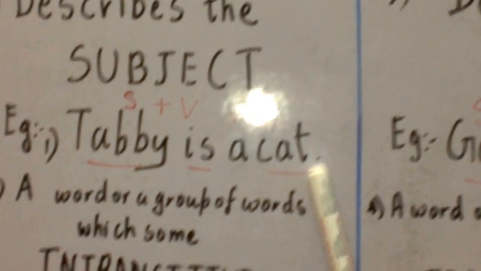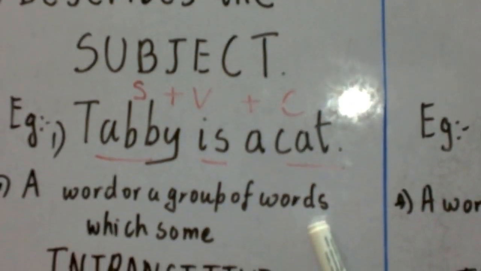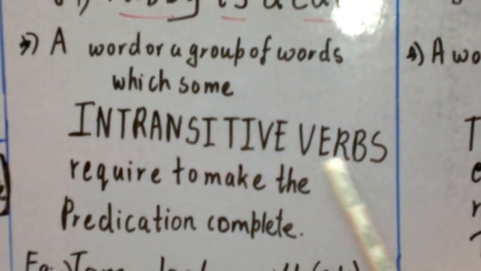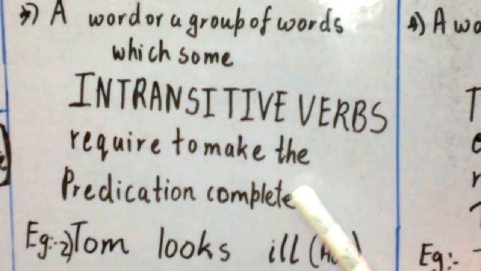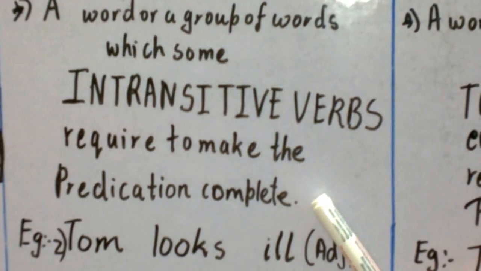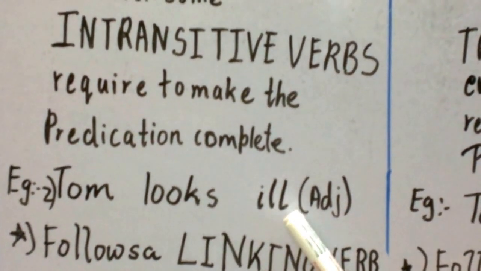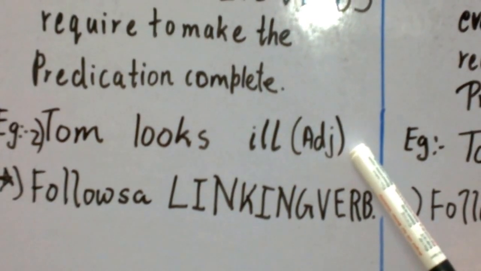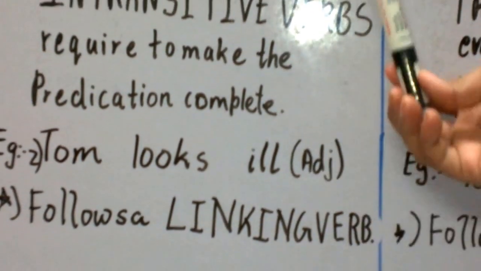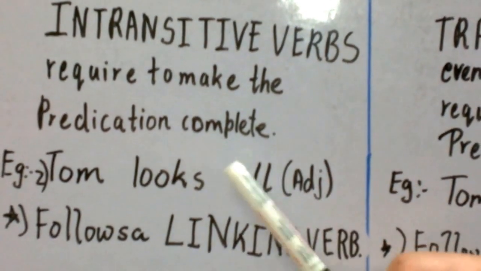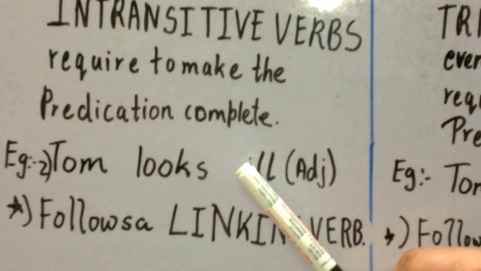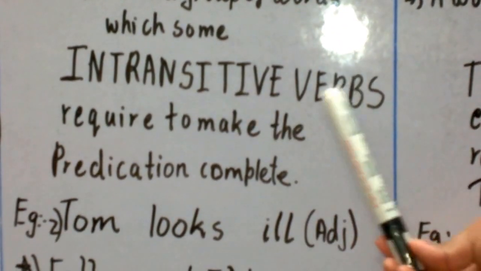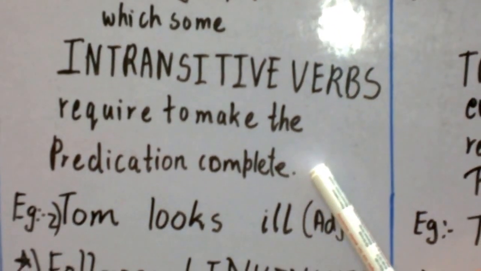A subjective complement is a word or group of words which some intransitive verbs, which do not have an object, require to make the predication complete. For example, I say Tom looks ill. This is an adjective, ill. So looks becomes the subjective complement, because it is a word or group of words with some intransitive verbs required to make the predication complete.